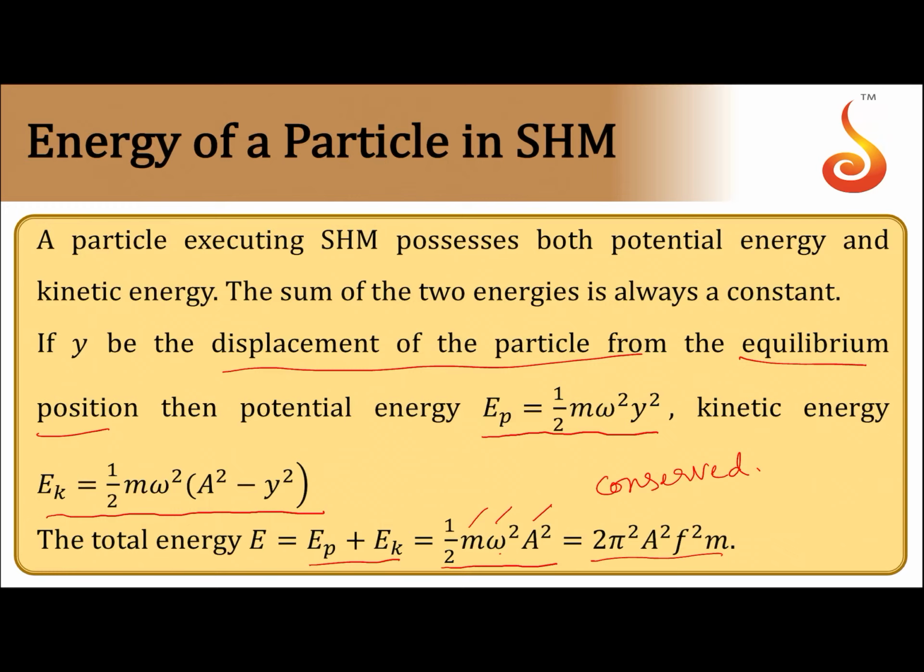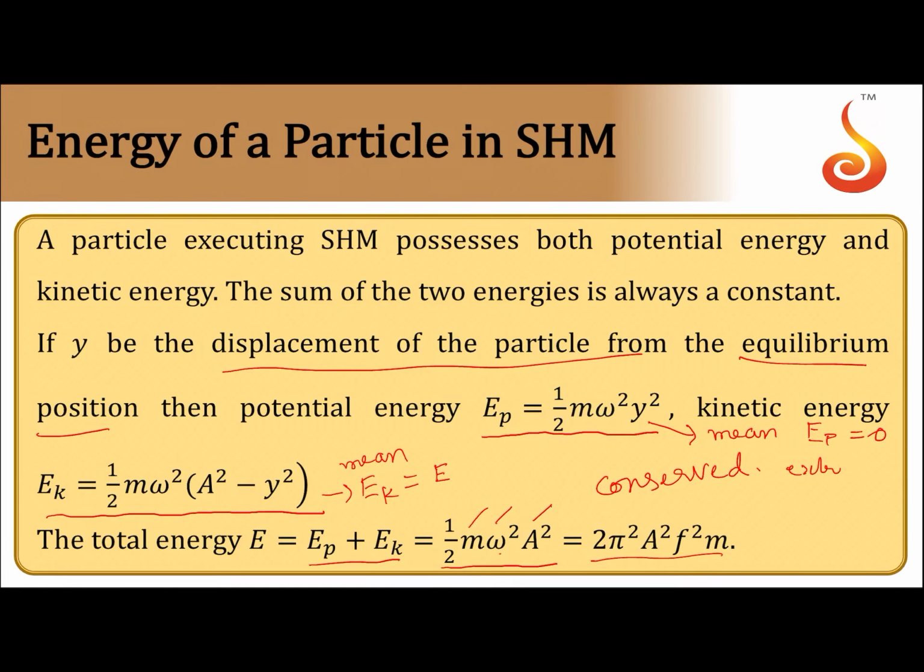Now if you analyze this, at the mean position, potential energy will be equal to 0, whereas kinetic energy will be equal to half m omega square a square. Put y is equal to 0 here at mean position. Then what do you get? It will be equal to total energy. This is at mean position.